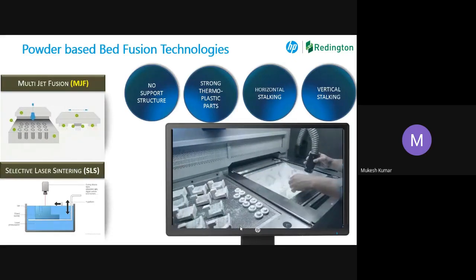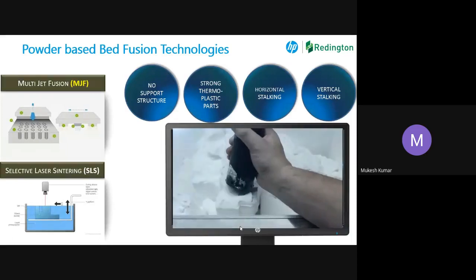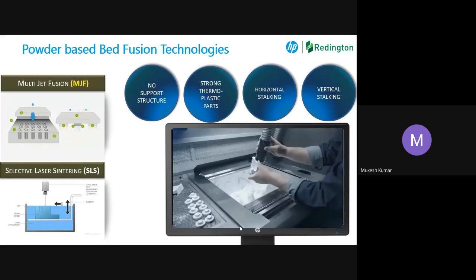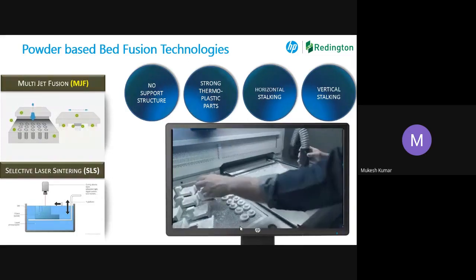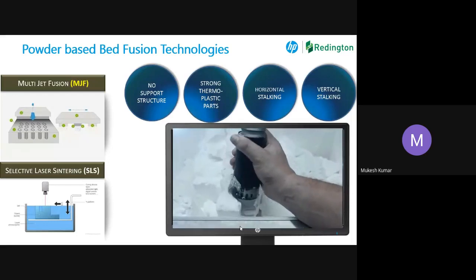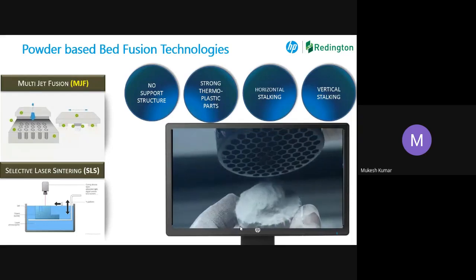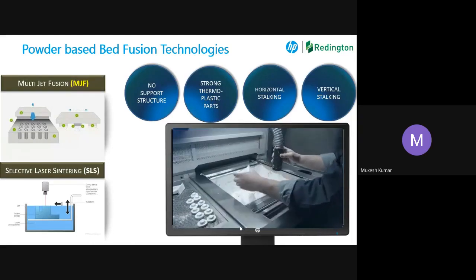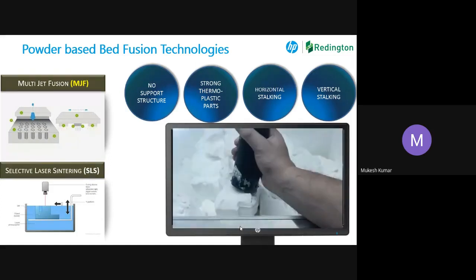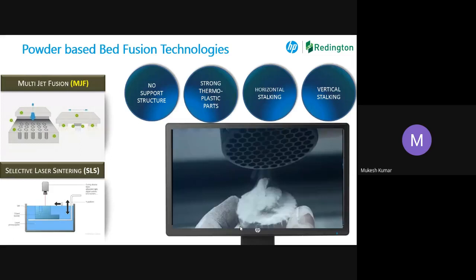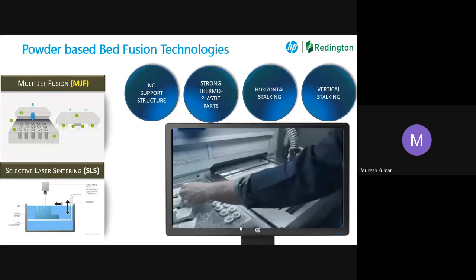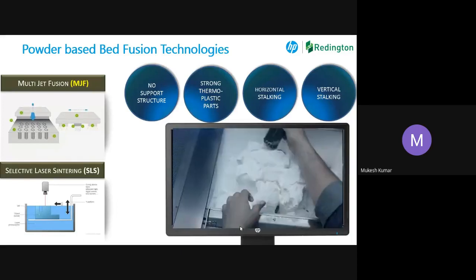Here you have one more advantage. You can do horizontal and vertical stacking. For example, if you want to print 100 parts in one go, you can, which is not possible in any of the technologies except these two. So we can be more productive, have better, strong parts and more number of parts. And wastage is very less. When we say no support structure is required, it means there is no wastage of material.